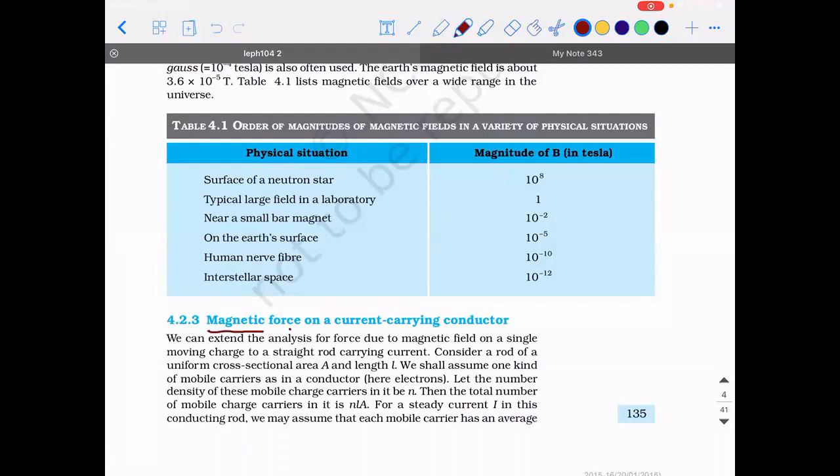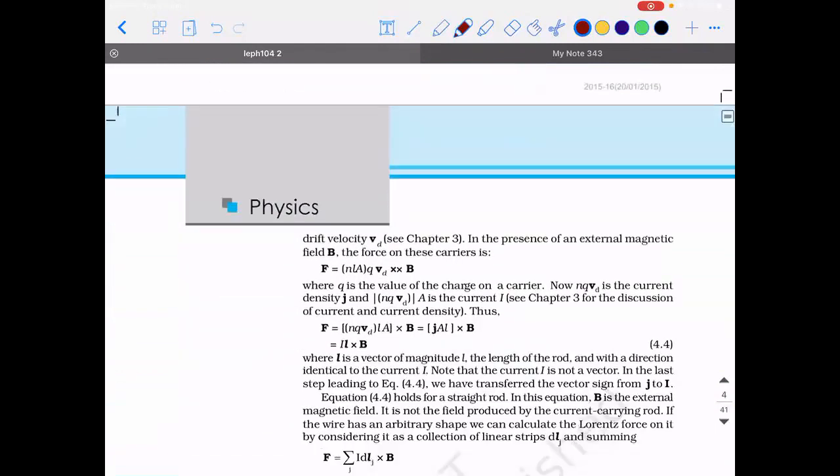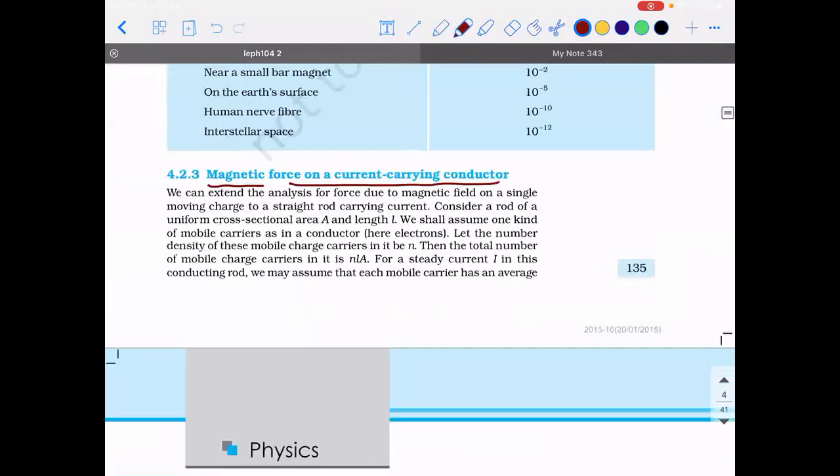So the next topic is magnetic force on a current carrying conductor. Till now, what we have seen is what will be the magnetic force exerted when a charged particle is moving into a magnetic field. Now we will see what will happen when a current carrying conductor is placed in an external magnetic field. So write it down: magnetic force on a current carrying conductor.